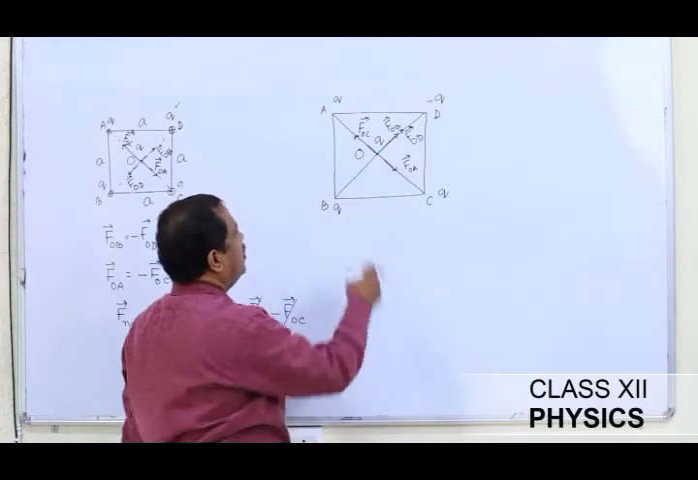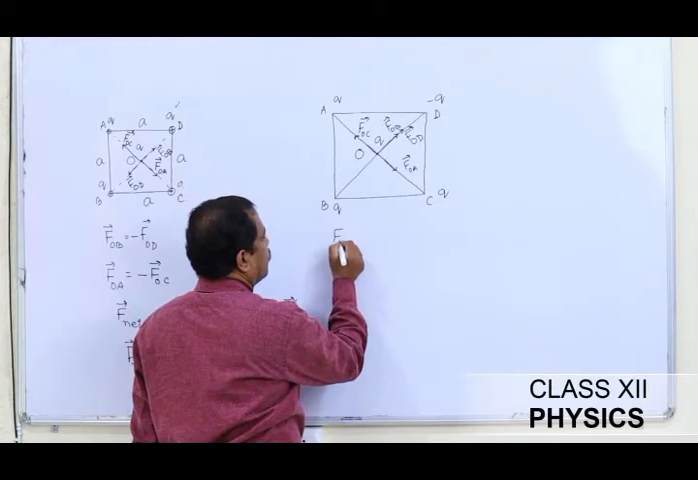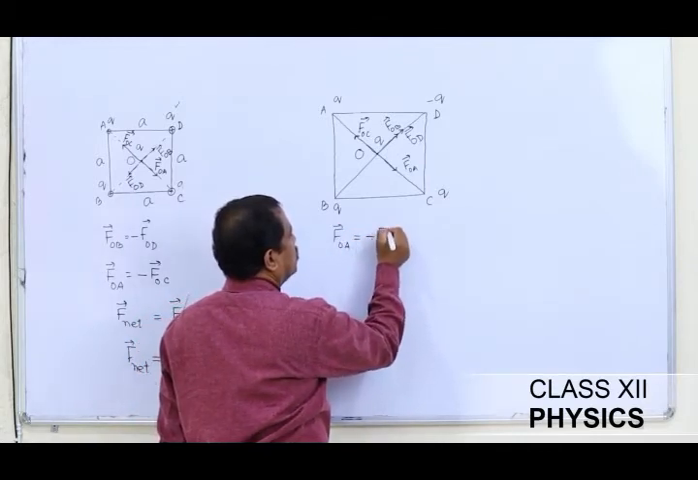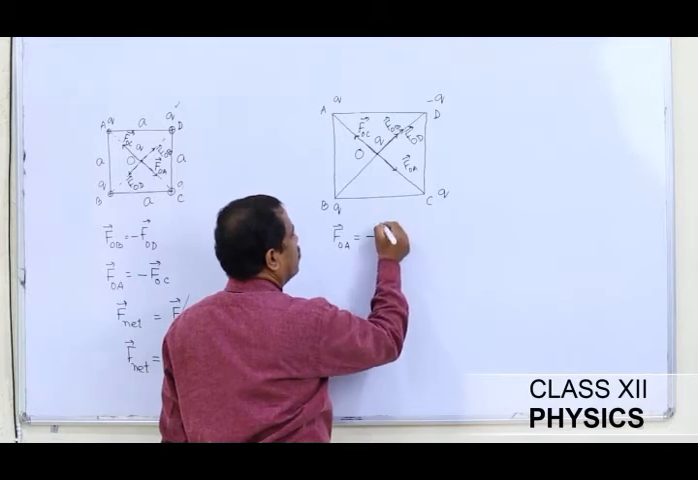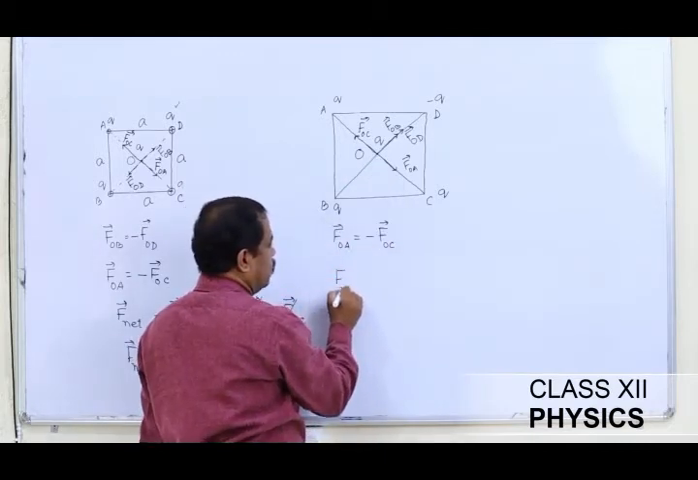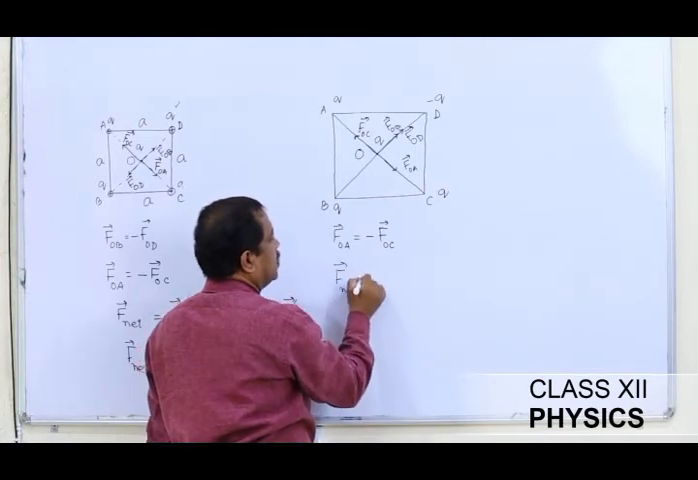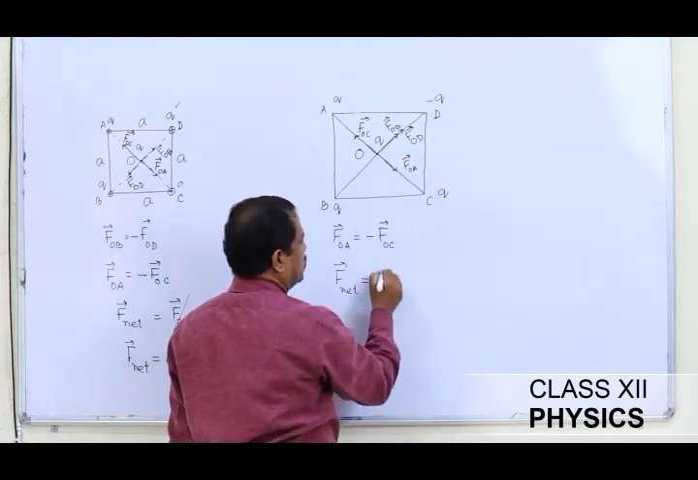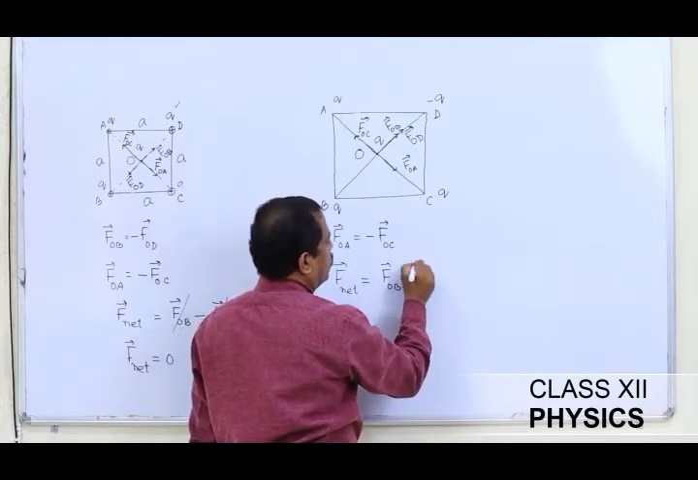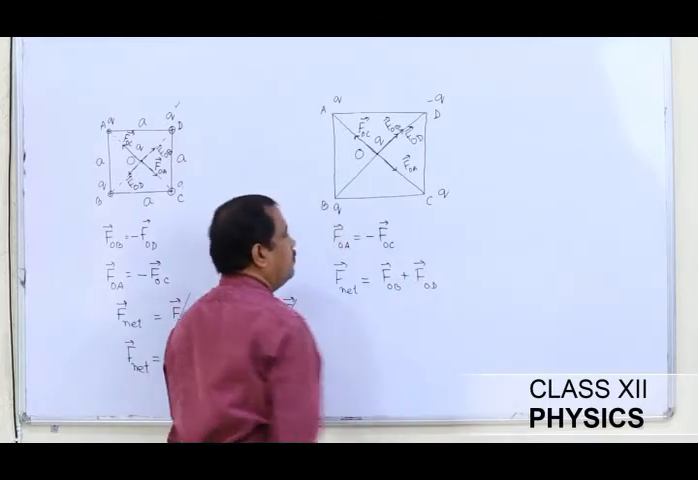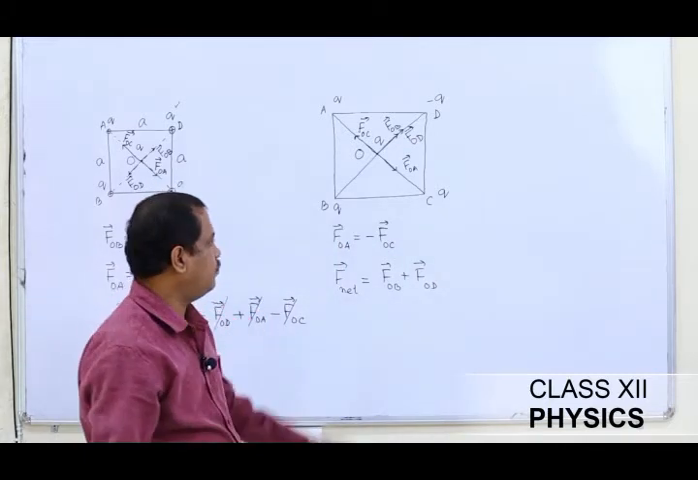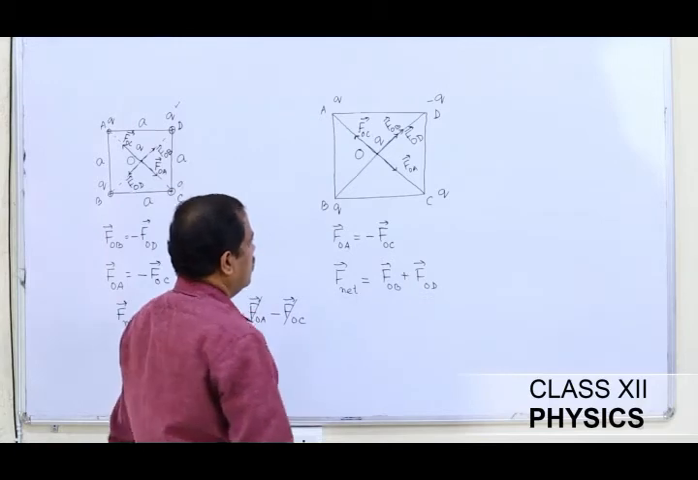Now we understand that FOA is equal to minus FOC. These two will cancel out one another. However, the net force at O is equal to the sum of these two vectors. This will be FOB plus FOD. So I want to calculate now what is FOB and what is FOD.